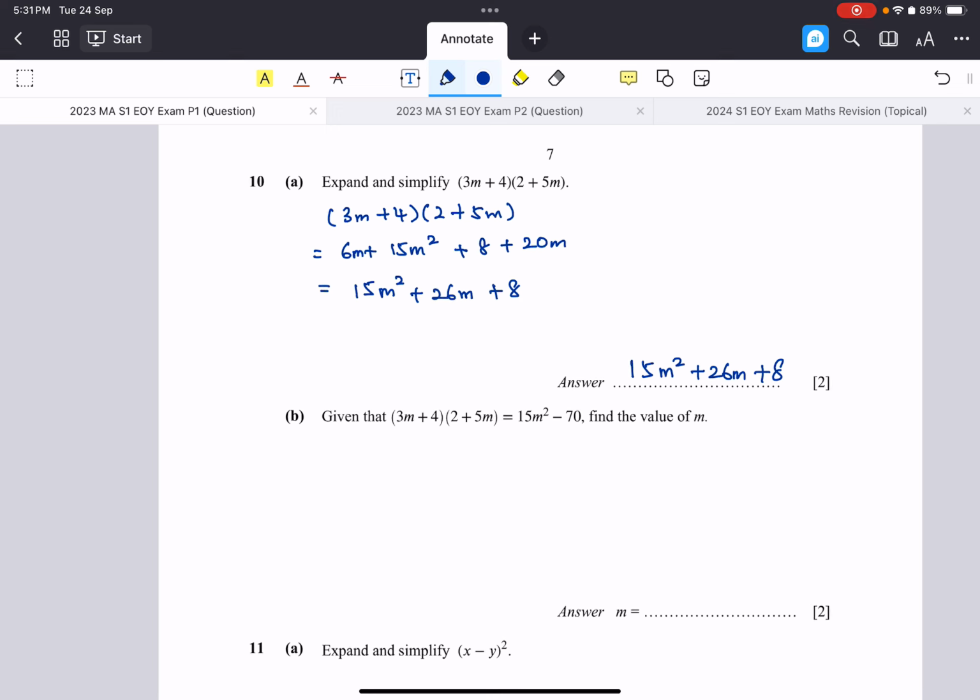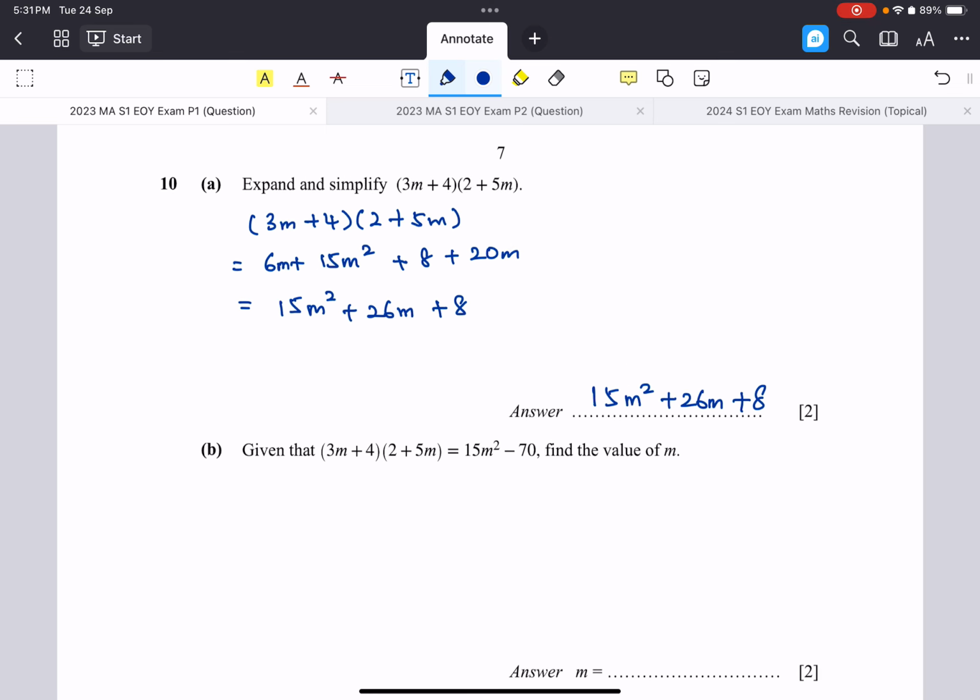Okay, so second part. Now they say that this particular value here is equals to 15m squared minus 70. Find the value of m. So we already know this, right? We have already simplified this to 15m squared plus 26m plus 8. And this is equals to 15m squared minus 70. So this means 26m plus 8 is equals to negative 70.